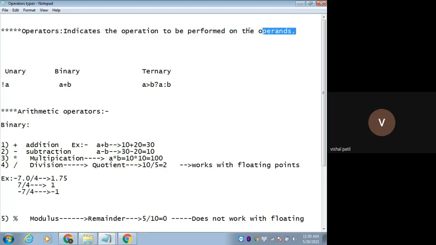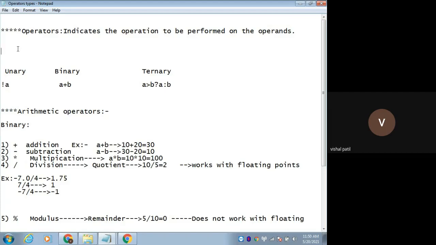किस टाइप का ऑपरेशन आपको परफॉर्म करना है ऑपरेंड्स पे. Now you might be thinking, what is an operand? Let's see. I want to do an operation, that is, addition, on these variables. These variables are called operands. I want to do addition of these two variables, so A and B are the operands. And the operation we are performing is addition. You can perform any kind of operation. Just to make it clear what the operation is and what the operands are, I've given this example.